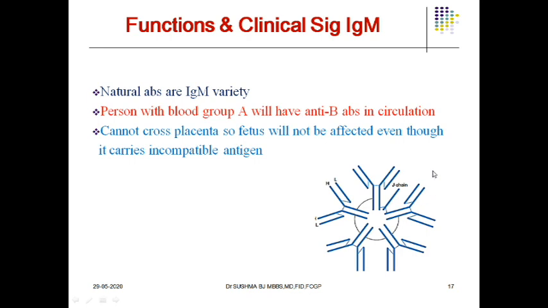Now coming to the clinical significance of IgM. IgM antibodies are, first of all, natural, and a person with blood group A will have anti-B antibodies in the circulation. The main role of this IgM is that it cannot cross the placenta, so the fetus will not be affected even though it carries incompatible antigen. Unlike IgG, the IgM does not cause much problem because it has nothing to do with crossing the placenta. So the baby is safe here if it carries incompatible antigen.